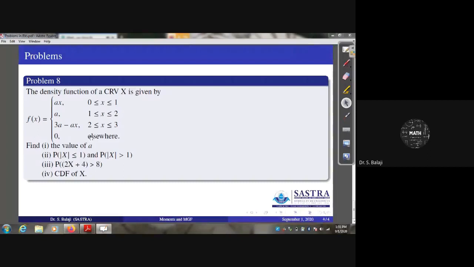Similarly, for x greater than 3, elsewhere, you get 0. How can you proceed here? Up to 3 you integrate directly, but from 3 to infinity you have to put 0. 3 to infinity, 0 only. Also from minus infinity to 0, it will be 0. That is the manner in which you can get it.